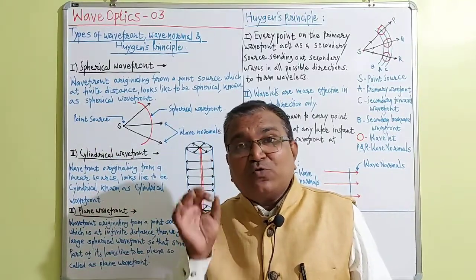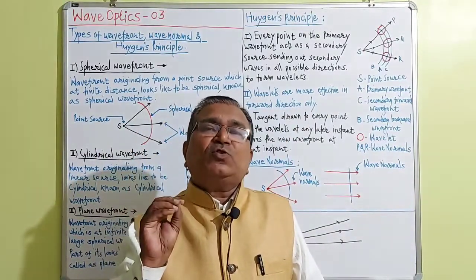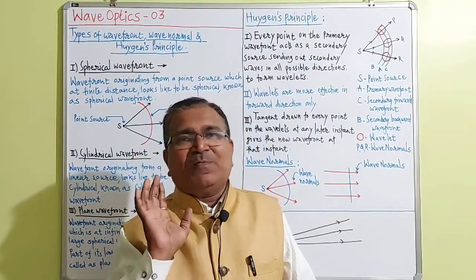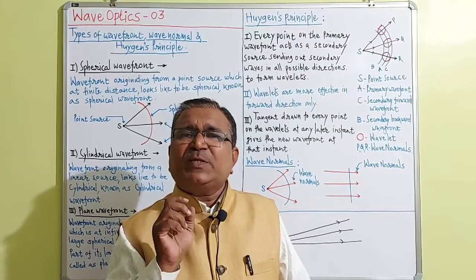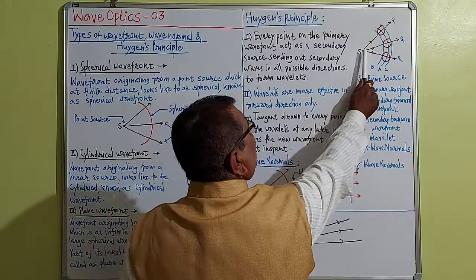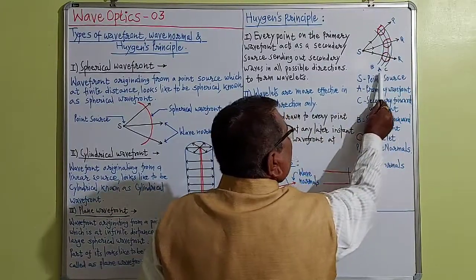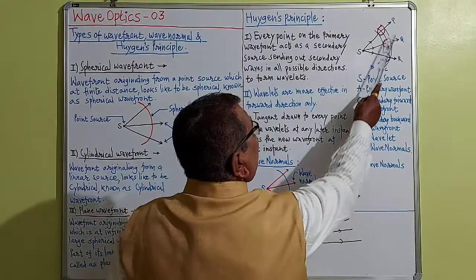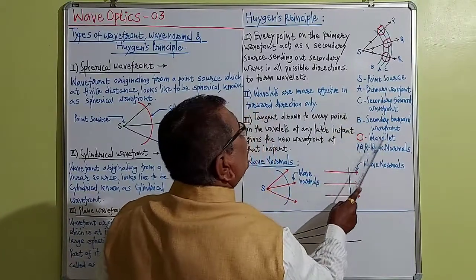Now we have to approach the very interesting article, Huygens principle. To learn Huygens principle, I have drawn a short diagram. We will study the diagram first, and then what Huygens principle is, we will see later on. See here, this is a diagram. This is a point source. The rays are emitting from the point source, and we get this arc A, which is called the primary wavefront, and on the primary wavefront there are these small circles, small spheres, called wavelets.